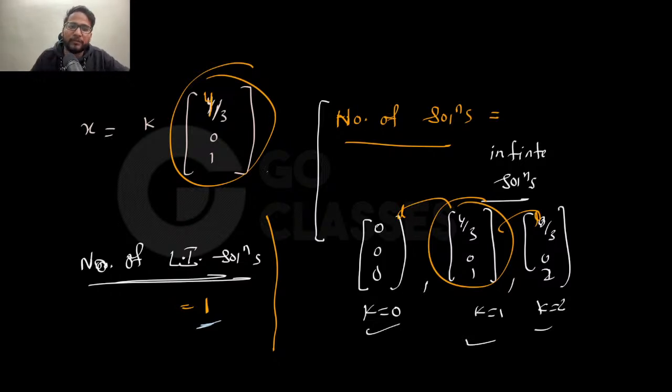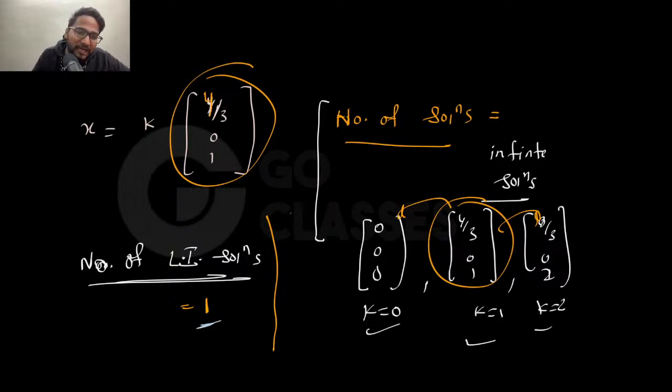So you have this solution, but this is not just one solution. Remember, the number of solutions is infinite, because for k equal to 0, you can put any value of k, even 0, right? k equal to 0, -1, -2, anything, because it is a free variable. Free means it can take any value. For k equal to 0 you will get this, k equal to 1 you will get this, k equal to 2 you will get this. That's all, and the number of solutions is infinite.